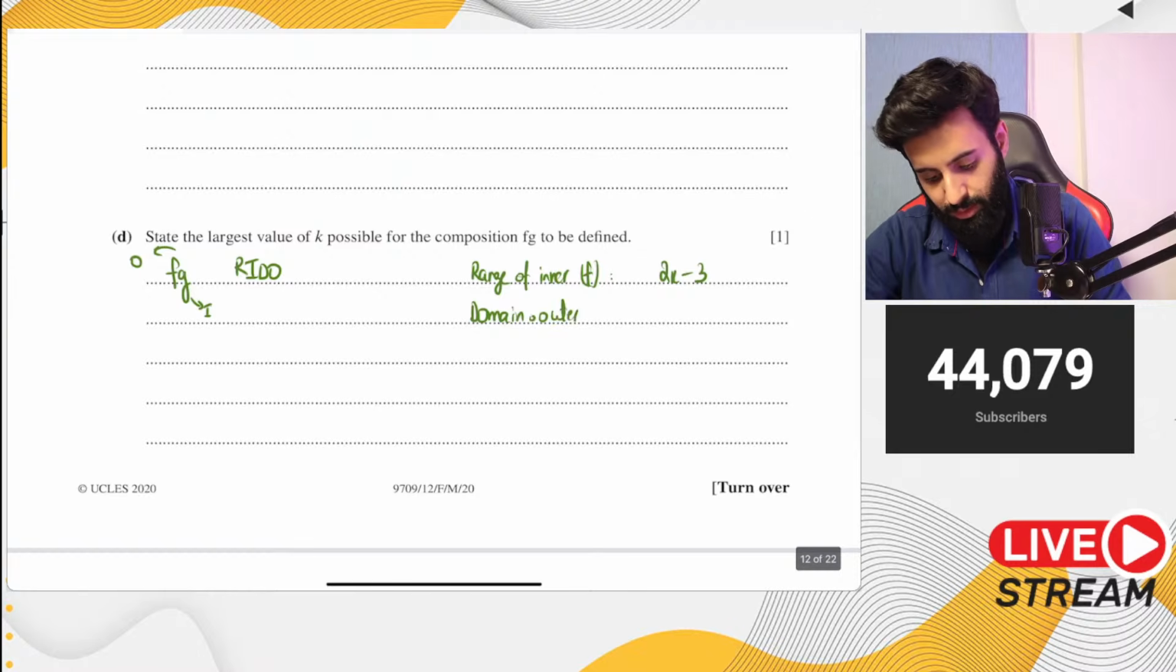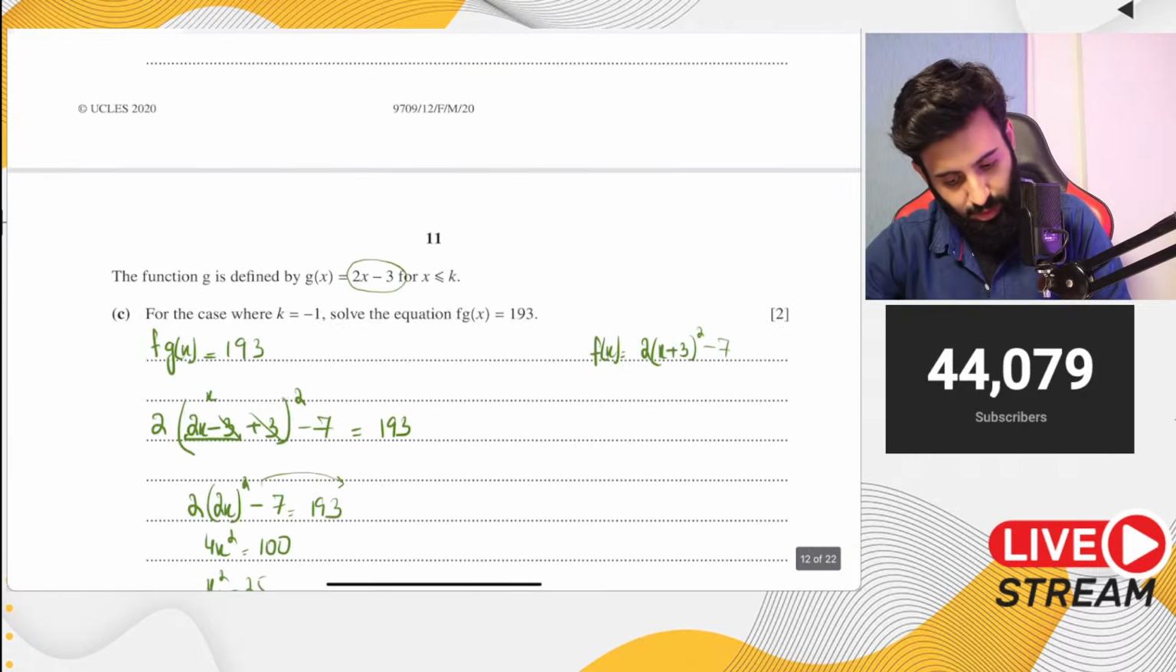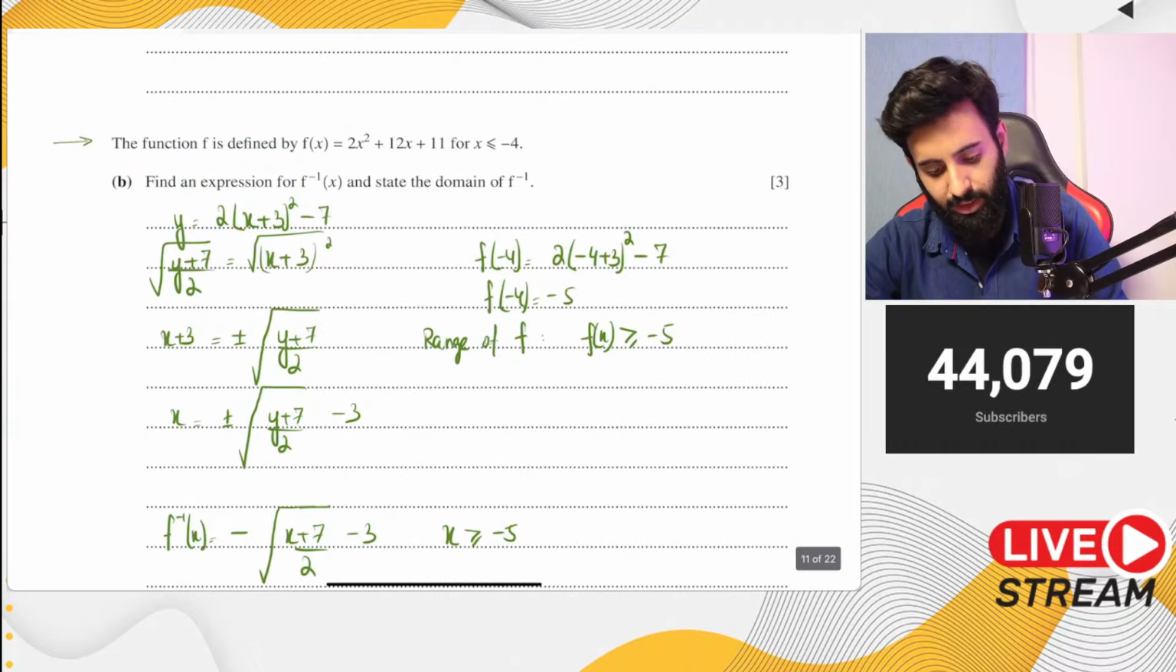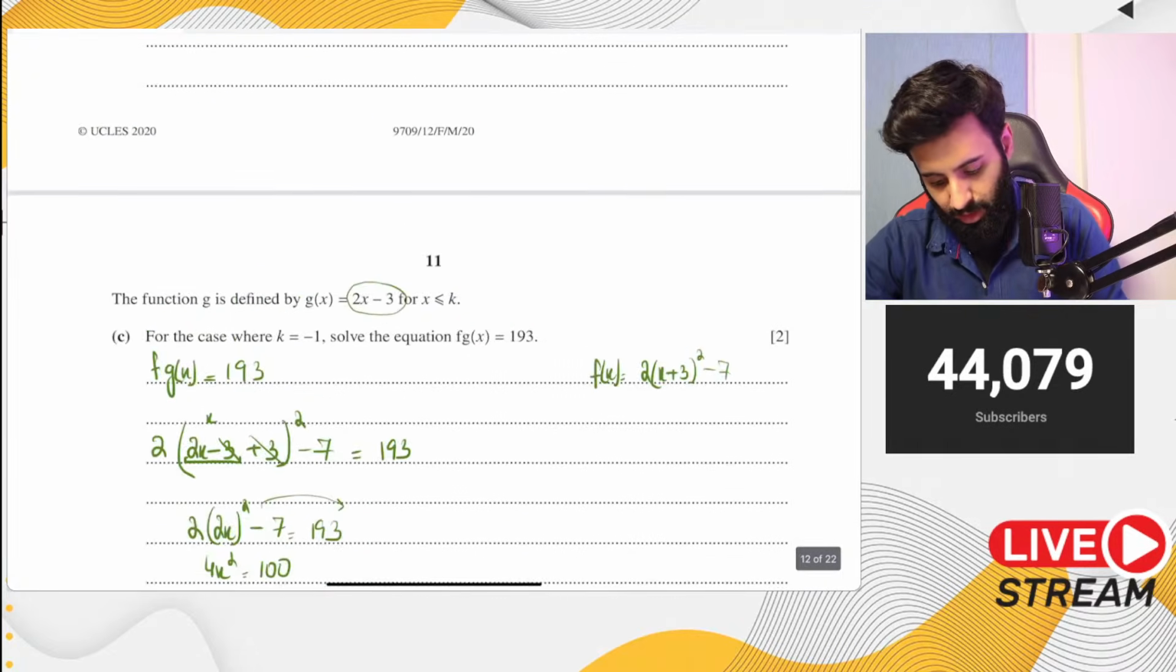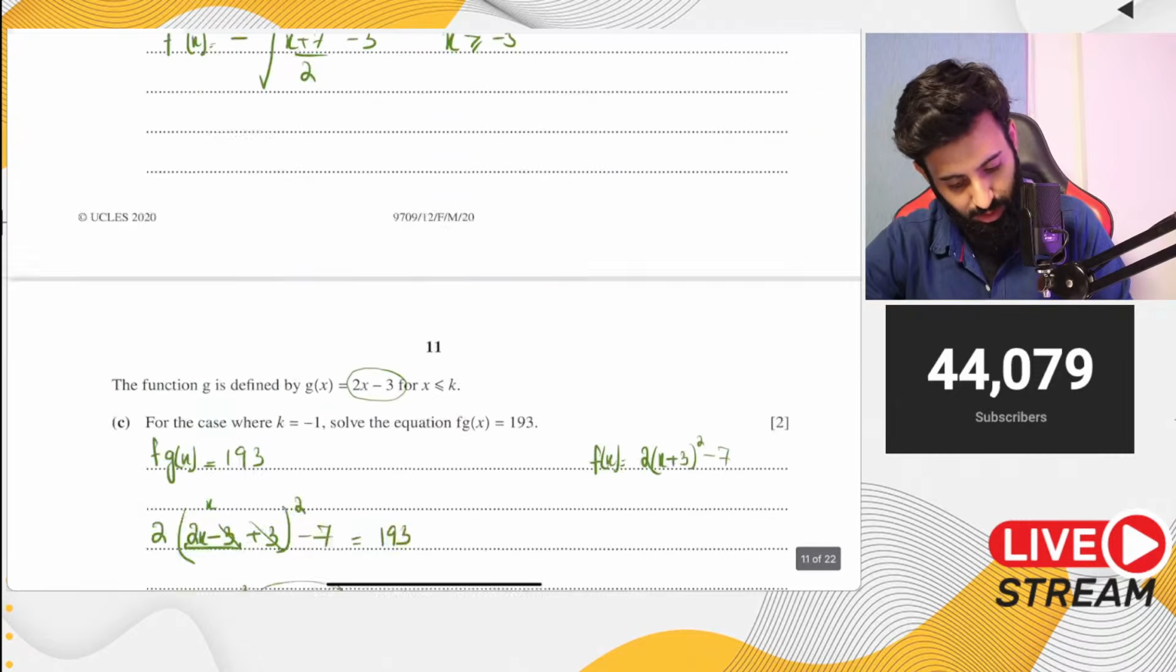Domain of the outer function, which is g. Let's see if it's given. Domain, yeah, here it is. X is less than or equal to minus 4. Let me double check.